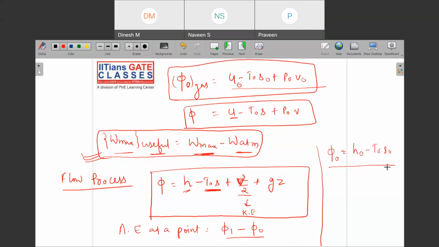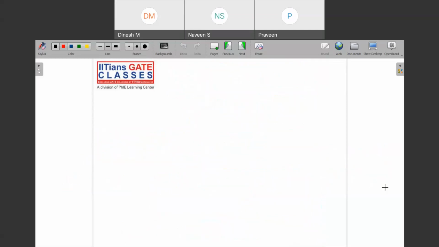Okay. So this is all about available and unavailable energy. And if someone asks you what is the change in available energy, then you would write phi 1 minus phi 2. Okay. Let us go to the next.